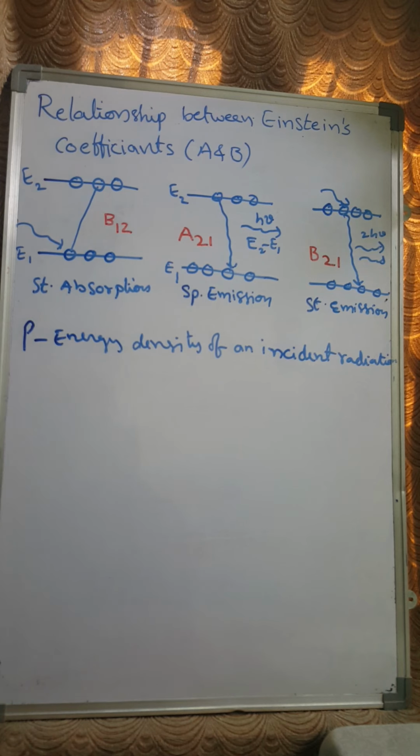And N1, N2 are the numbers of electrons present in the energy levels.